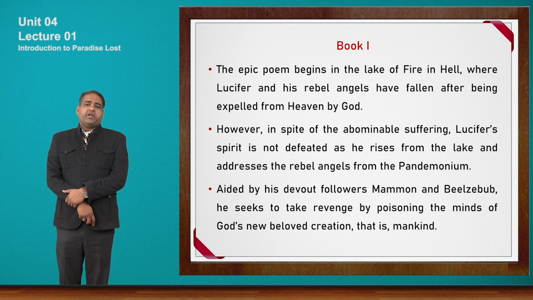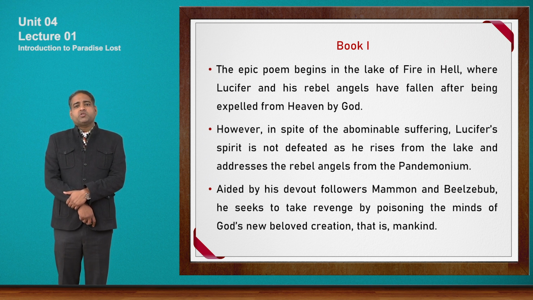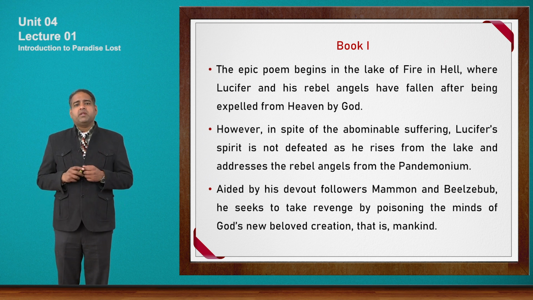Aided by his devout followers, Mammon and Beelzebub, he seeks to take revenge by poisoning the minds of God's new beloved creation, that is mankind. Now friends, these fallen angels want to take revenge on God, but God is very powerful.